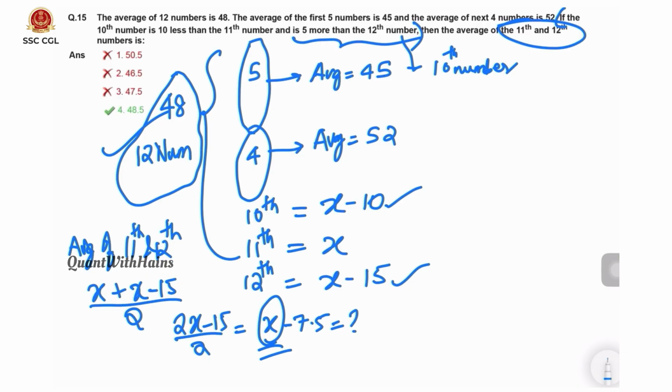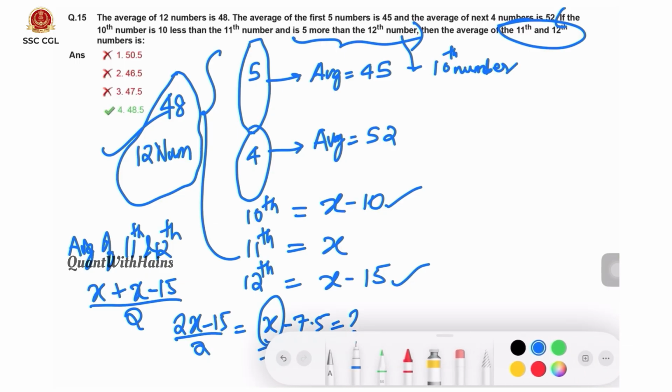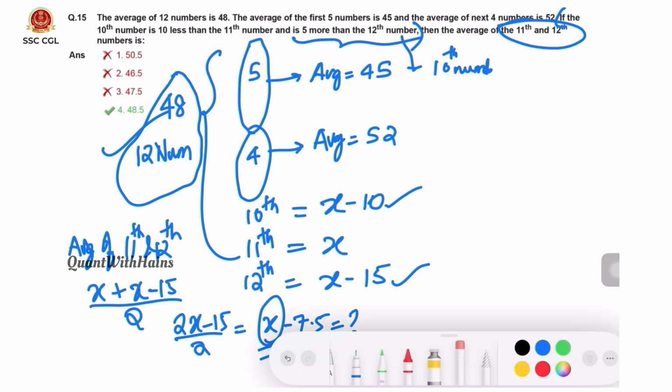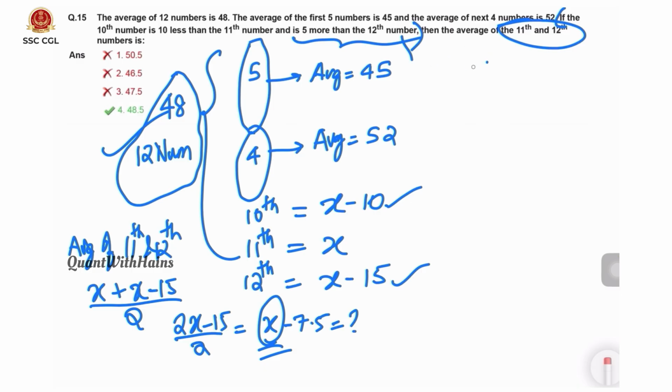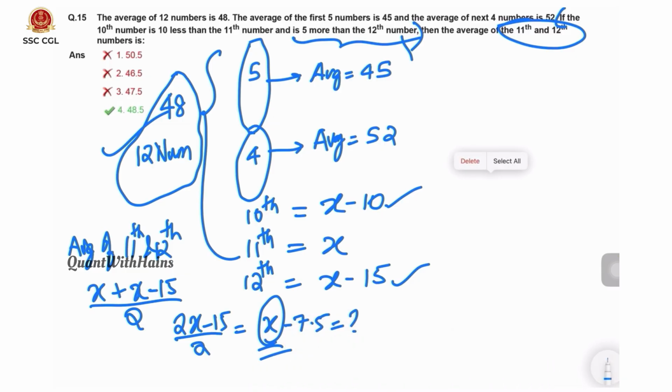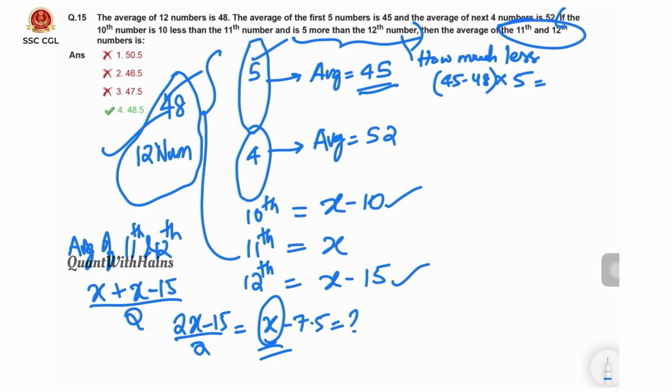Now the average of the first 5 numbers is given as 45. That means it is how much less than the average of 12 numbers. Here the average is 45, but the average should be 48 for all 12 numbers. That means how much less? That is 45 minus 48 into 5, because there are 5 numbers, that is 15 less. Now coming to the next 4 numbers, the average is 52.